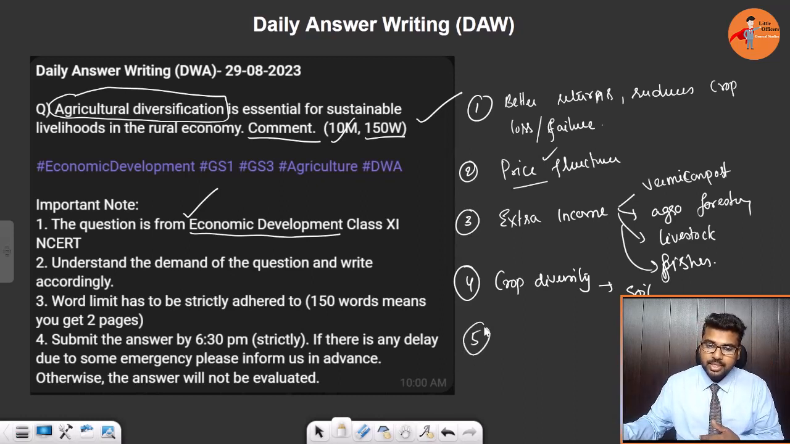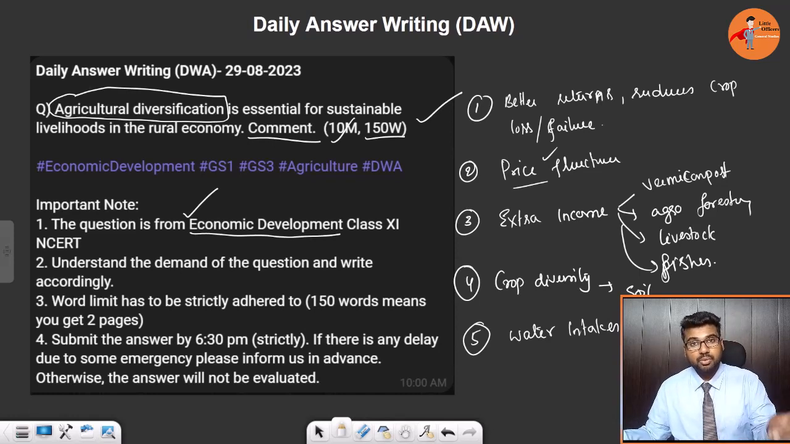Then the fifth one is that it also rationalizes your water intake. As a result, you can go for micro irrigation and "per drop more crop." With that motto, you can produce more and more output with a lesser amount of water. This conserves your water as well as promotes soil health. So this is another one.